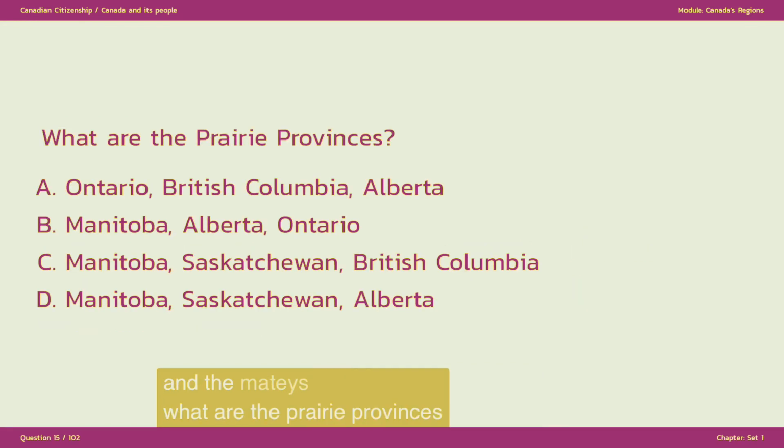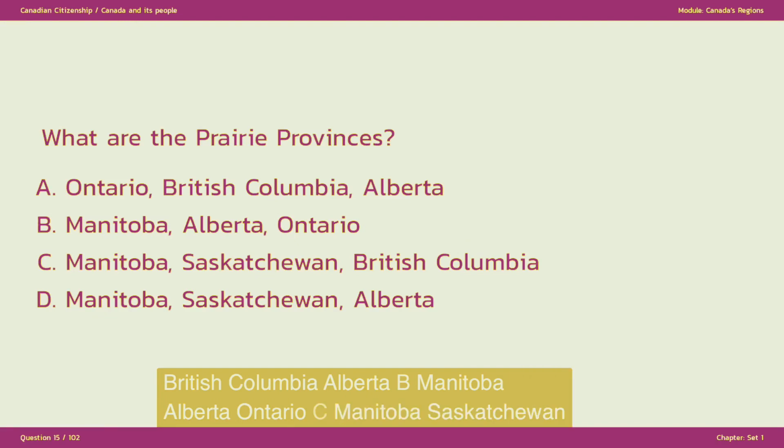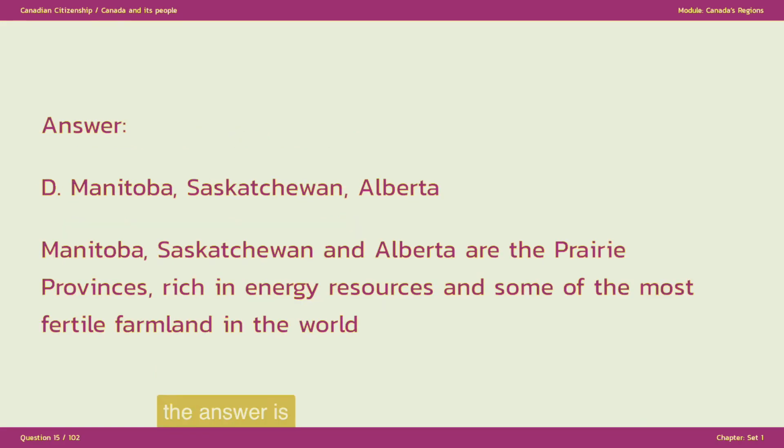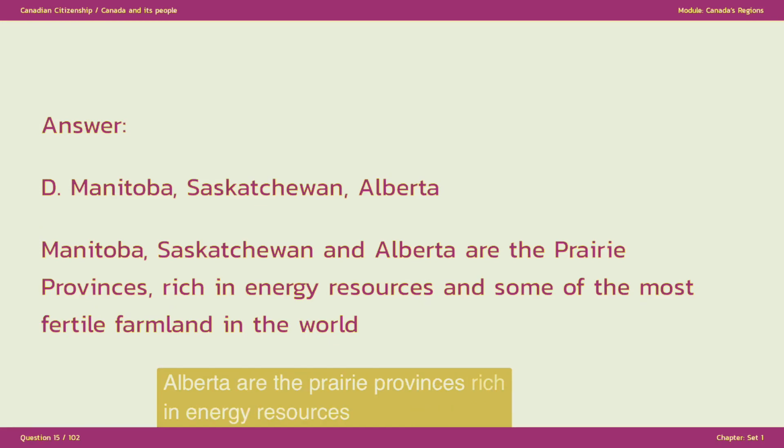What are the Prairie Provinces? A. Ontario, British Columbia, Alberta. B. Manitoba, Alberta, Ontario. C. Manitoba, Saskatchewan, British Columbia. D. Manitoba, Saskatchewan, Alberta. The answer is D. Manitoba, Saskatchewan, Alberta. Manitoba, Saskatchewan and Alberta are the prairie provinces, rich in energy resources and some of the most fertile farmland in the world.